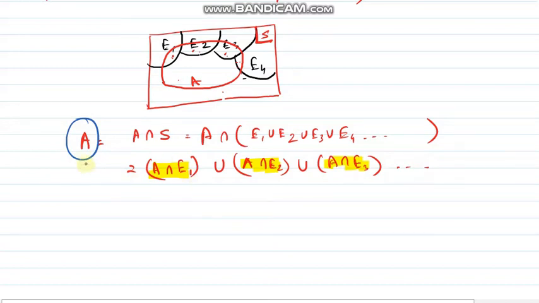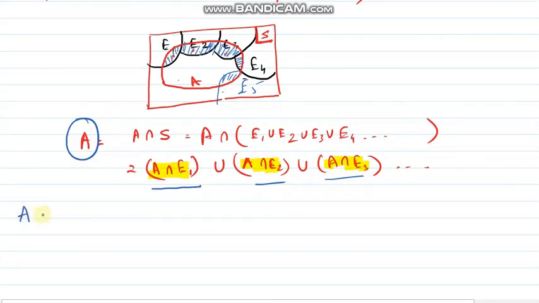Again I am discussing this A event. Some part of the A event is there in E1, some part of the A event is there in E2. So if I take A intersection E1 and A intersection E2, I will get up to this part. Further, if I add A intersection E3, I will get this part. A intersection E4, I will get this part. A intersection E5, suppose E5 is there, I will get this part. So if I take the union of all these sets, then I will get the A event.